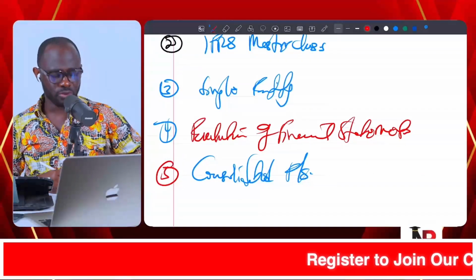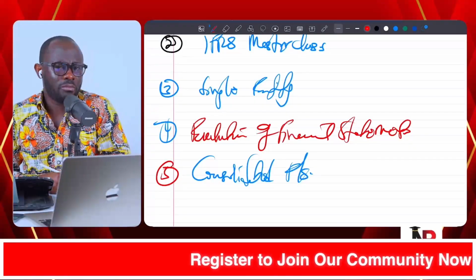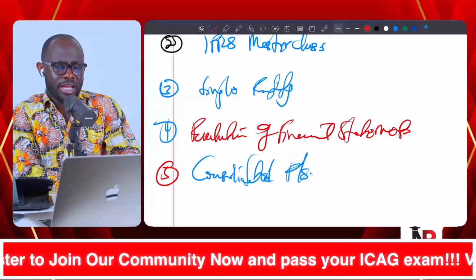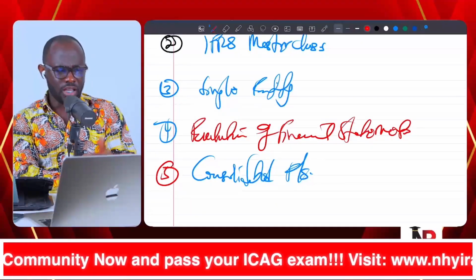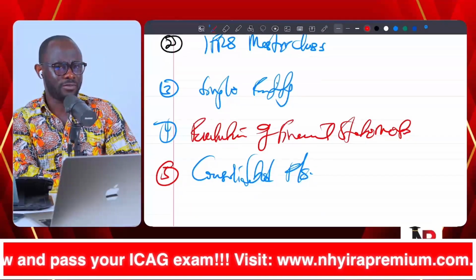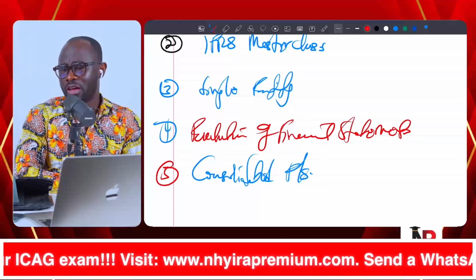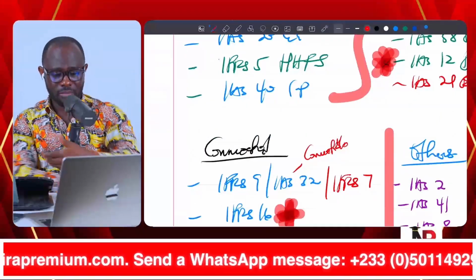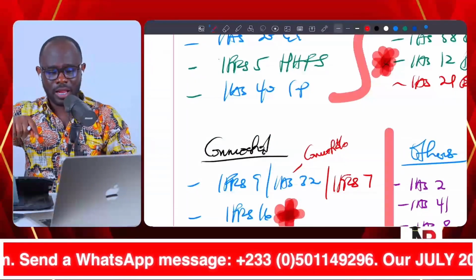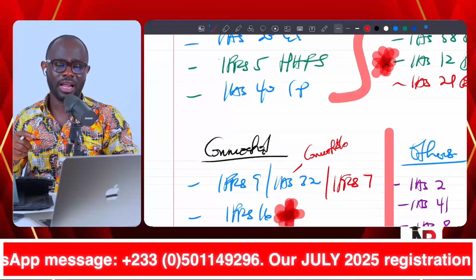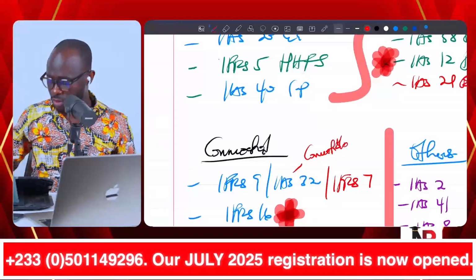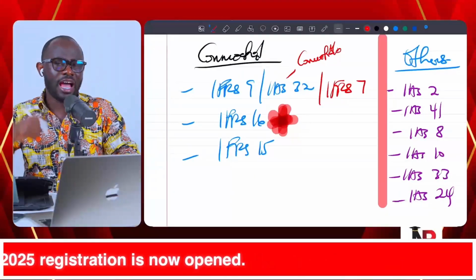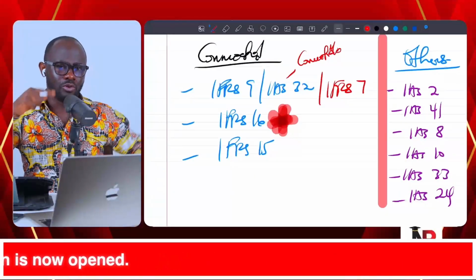Because an entity could sell something, but the performance obligation hadn't been satisfied yet, but it had included the amount in their revenue. If the performance obligation hadn't been satisfied, how are you including it in the revenue? Which means they are breaching IFRS 15. So you must come in and reverse the transaction and account for it in a manner that it has to be accounted for. Or the entity makes sales, and they have an option to buy back the goods at some